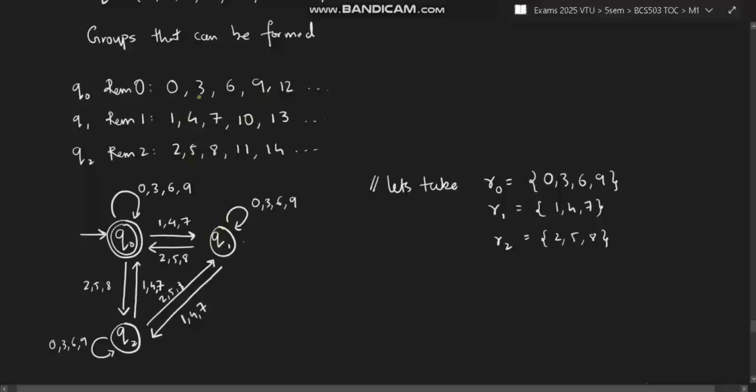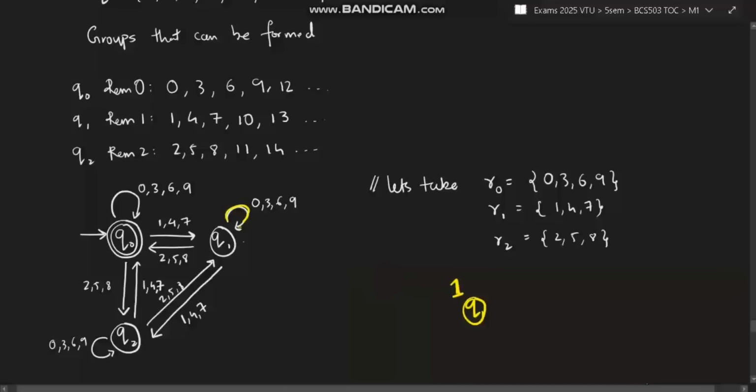Let's take the first one, which is 0369. What happens in Q1? Suppose I started from here, I took a number which is 1, and I came to Q1. After 1, I took another number from here which is 0. So 1 and 0 means 10. When I divide 10 by 3, how much is the remainder? 10 mod 3, the remainder is 1. 1 means Q1, right?